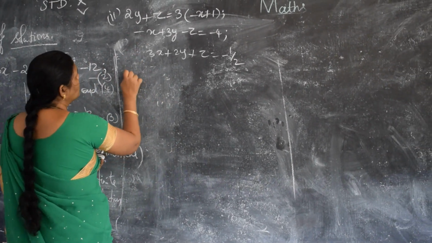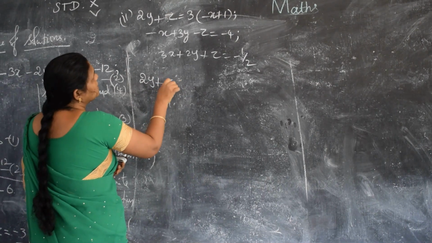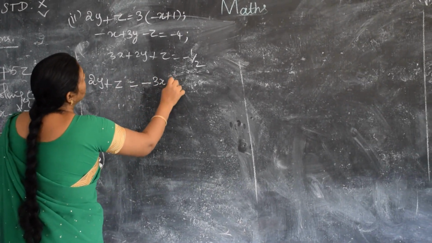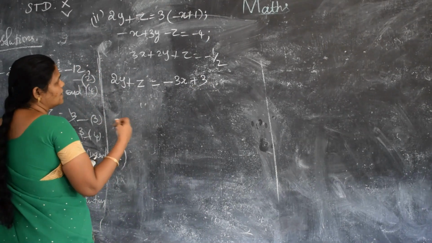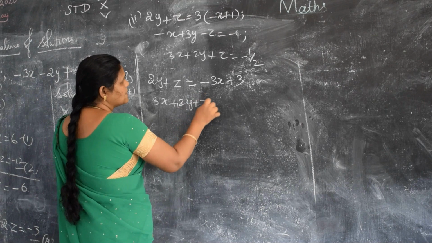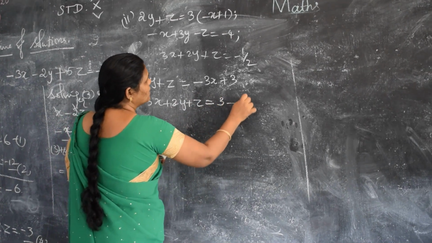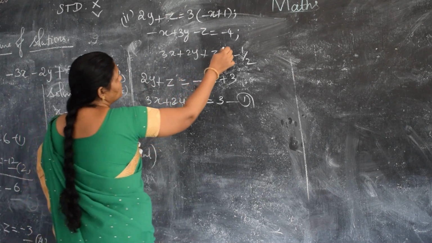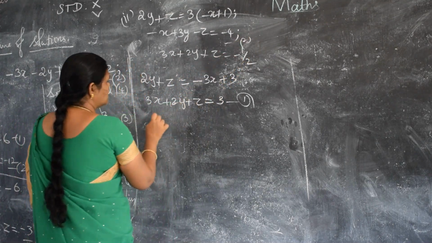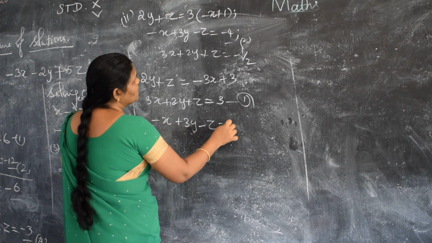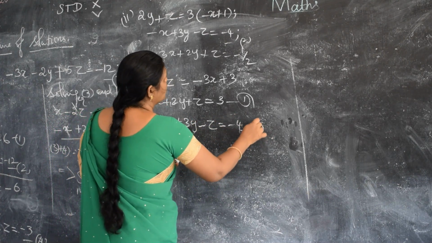See, 2y plus z minus 3x plus 3. So you bring the 3x here: 3x plus 2y plus z is equal to 3. Equation number 1. Let it be your equation 2, that is minus x plus 3y minus z is equal to minus 4.